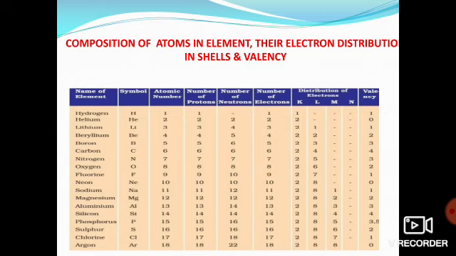Here I have given a table in which you can be clear from 1 to 20. I have given the atomic symbols, then the atomic number. On the basis of atomic number, what will be the number of protons, neutrons, and electrons? And then its electronic configuration in K, L, M, N shells, and then valency. You just do one thing. Don't look at all those things: the number of protons, neutrons, electronic configuration, valency. Try to find them out by yourself. This is already there with you, but try to find it out.